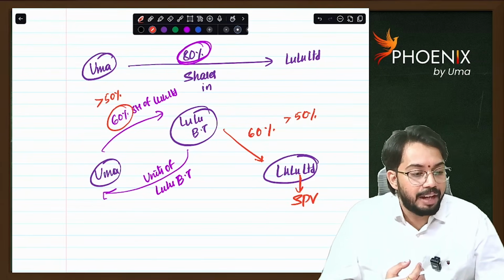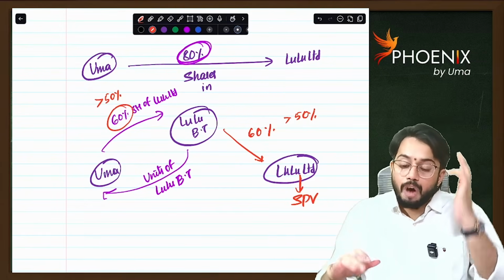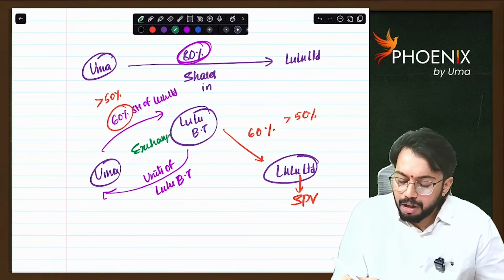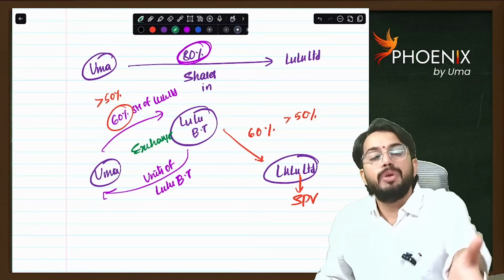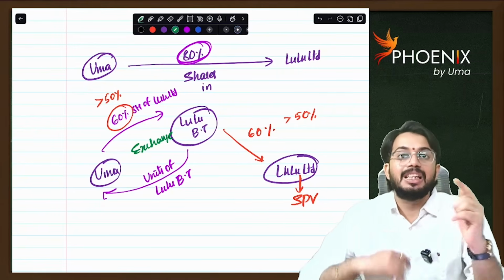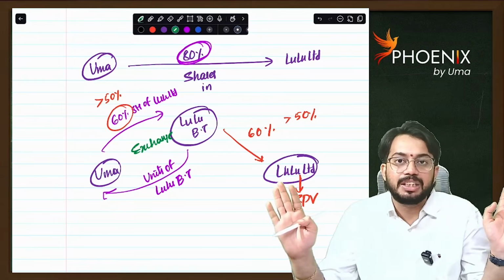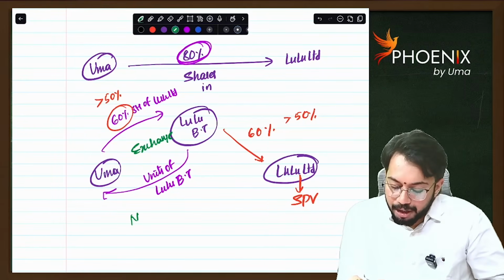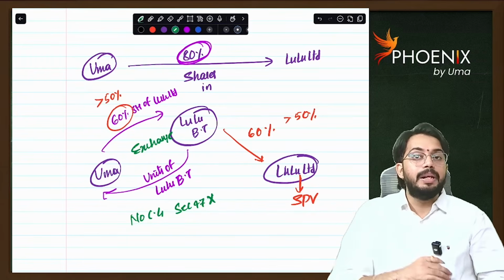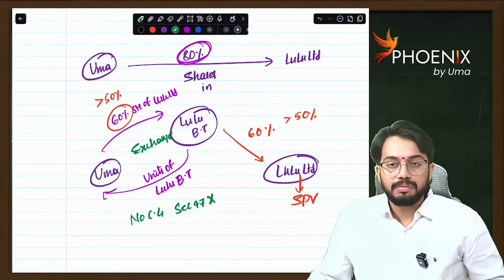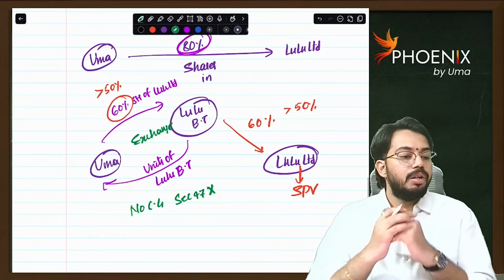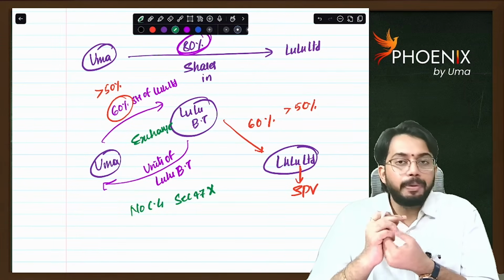Special purpose vehicle. In this case, there is an exchange of units of Lulu Limited to receive units of Lulu Business Trust. This exchange is not treated as a transfer and no capital gains are required to be calculated. Section 47 is not applicable. Are you able to understand? So this is the concept. I hope you understood, Niranjan.